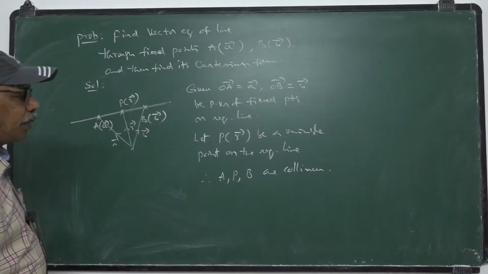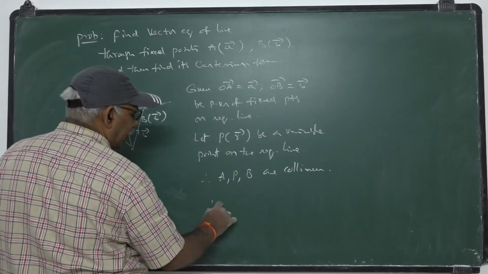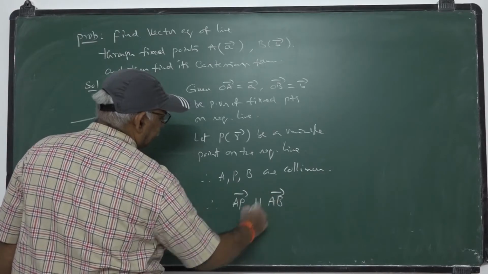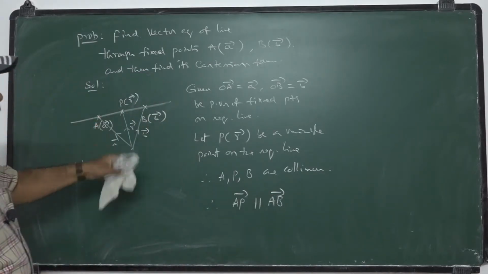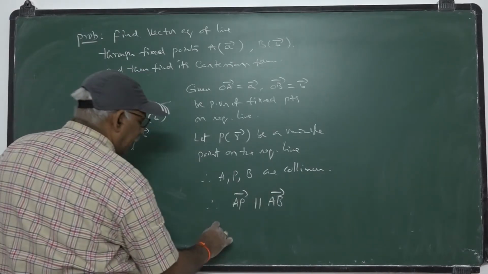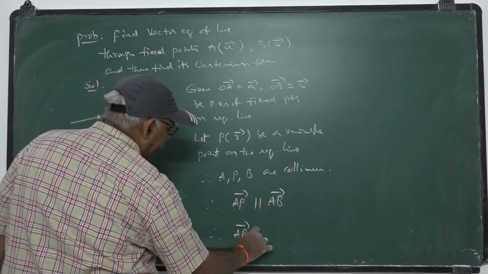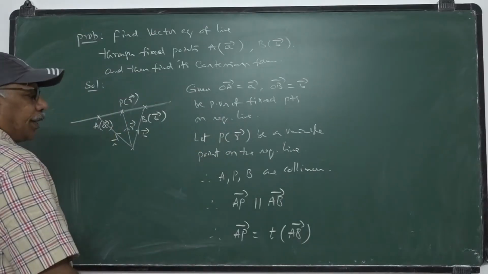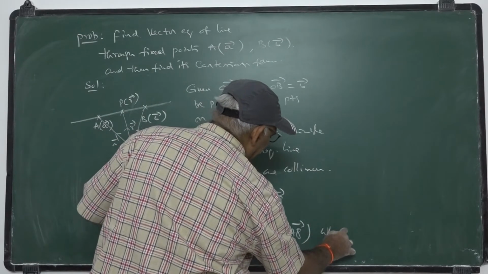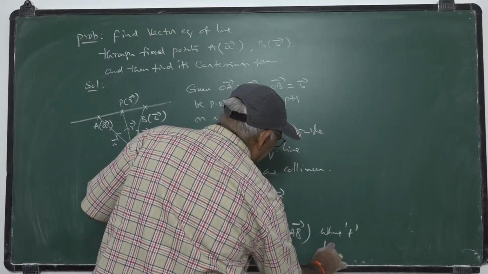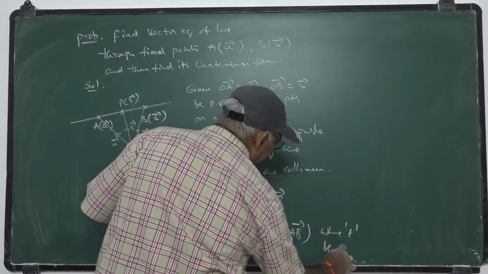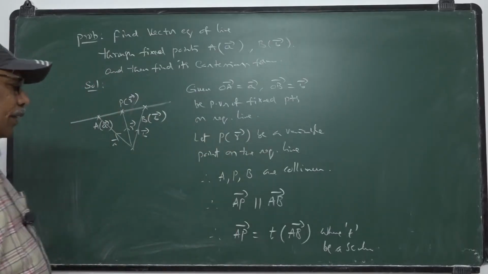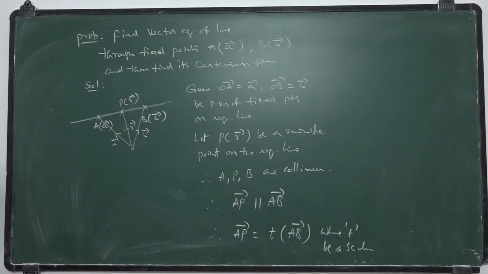So A, P, B are collinear. Once A, P, B are collinear, AP bar is parallel to AB bar. So AP bar may be written as some scalar t into AB bar, where t is a scalar. Once they are parallel, certainly such a scalar exists. Whatever the scalar may be, AP bar must be a scalar multiple of AB bar.